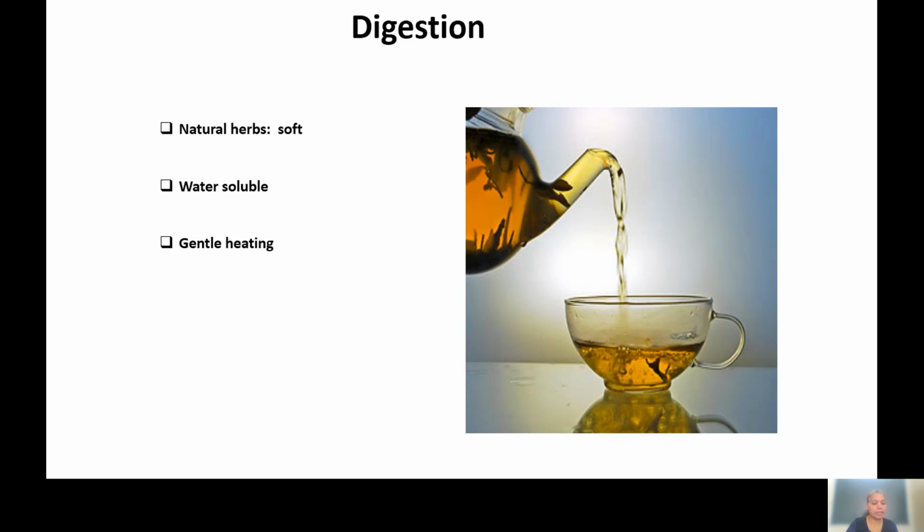Then the second technique is digestion. In digestion, again the herbs are natural, soft in nature and water soluble. But one difference from infusion is that in this case gentle heating is required for the extraction purpose.